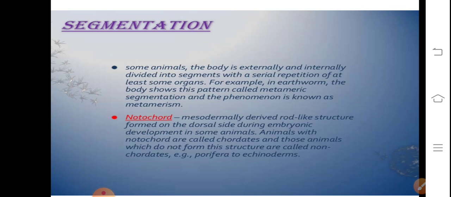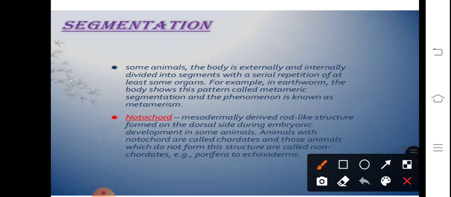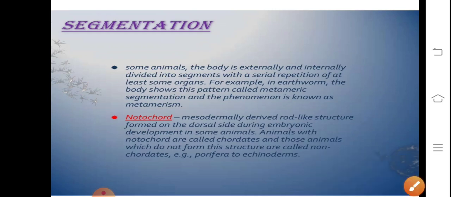Segmentation is the criterion in which the organism's body could be externally or internally divided, with a serial repetition of at least some organs. In an earthworm, the metameres, or segments, are present, on an average 100 of them.